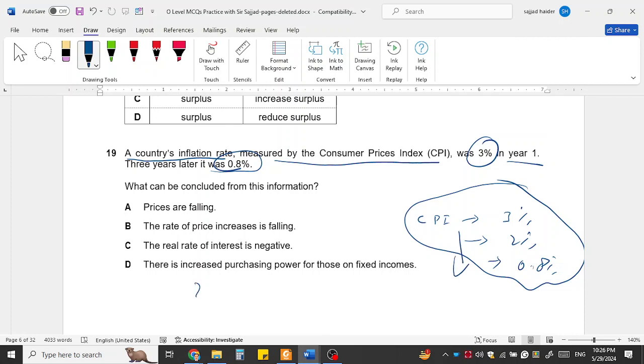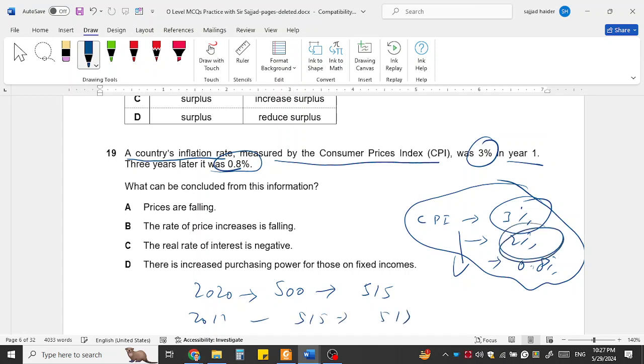For example, in 2022, the prices were increased by 3%. So 500 goods became 515. And then in 2021, the 515 goods become 517 because of a further 2% increase. And then in 2013, it further increased. So this means the prices are increasing, but the rate is falling. What can be concluded from this information: the prices are falling?